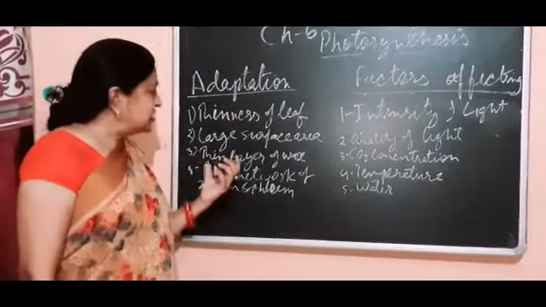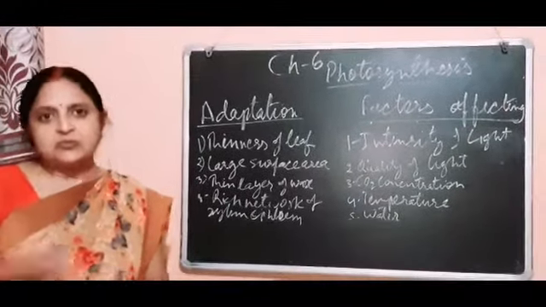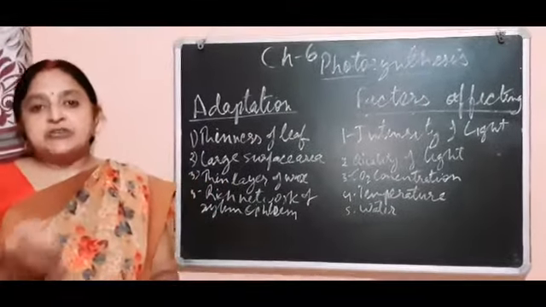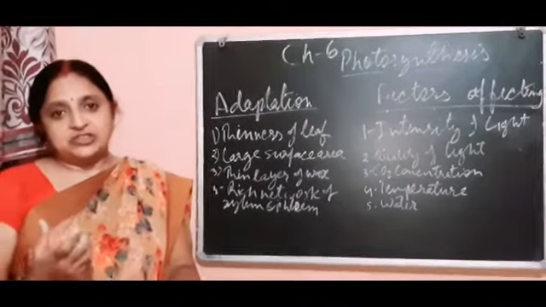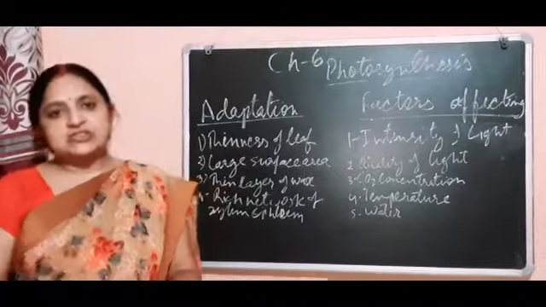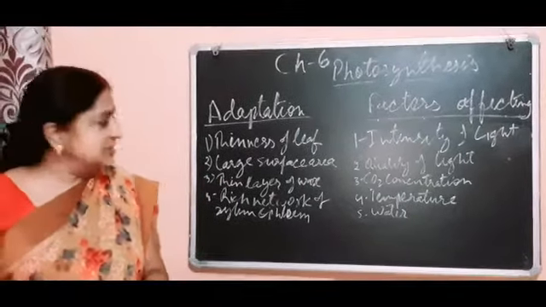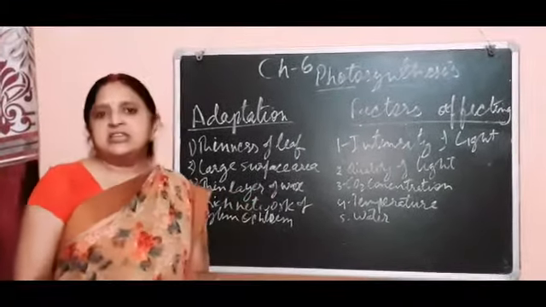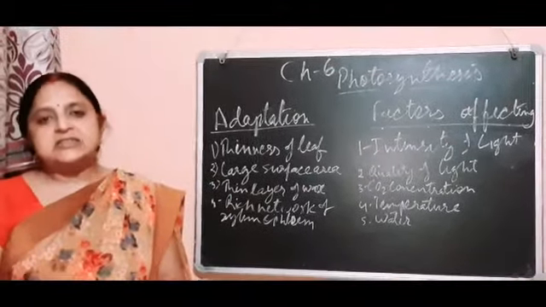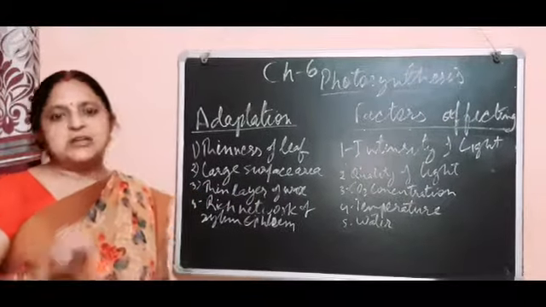Next, thin layer of wax. If the thin layer of wax is on the upper layer of the leaves, it slows the rate of transpiration, means loss of water. We all know water is essential, the raw material for the process of photosynthesis. So inhibition of the transpiration also helps the rate of photosynthesis. It is due to the thin layer of wax on the upper surface of the leaf.